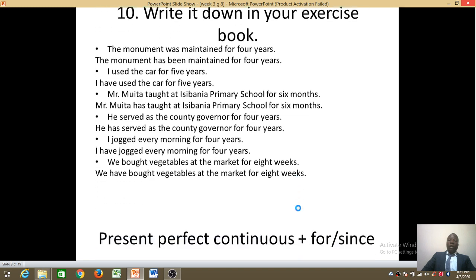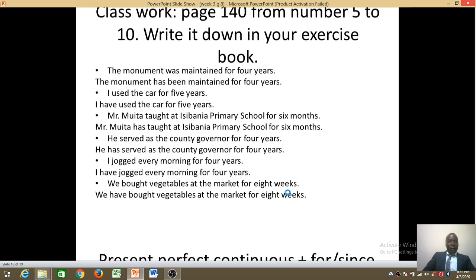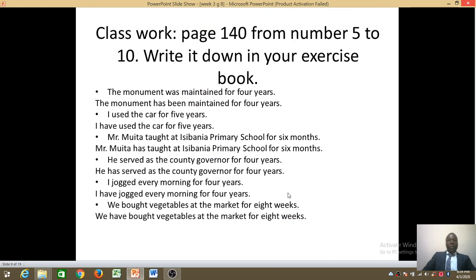Remember, we bought vegetables at the market for 8 weeks. It means we no longer buy vegetables. We no longer get our vegetables at that market. We were buying there for 8 weeks, but we stopped. That is past simple. But the second one, we have bought vegetables at the market for 8 weeks, means that we bought the vegetables and we are still buying there. So it's an action that leads us to the present.